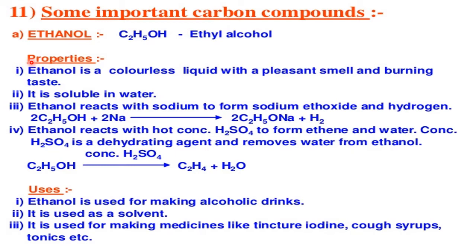After understanding four important chemical reactions of carbon compounds, namely combustion, oxidation, addition, and substitution reactions, today we are going to discuss two important compounds of carbon which are industrially very useful.